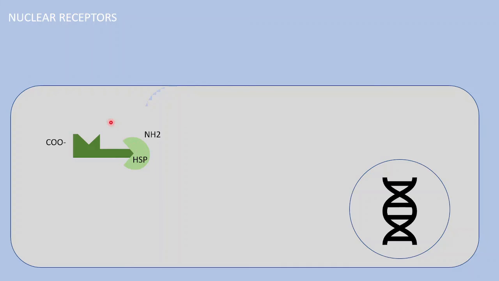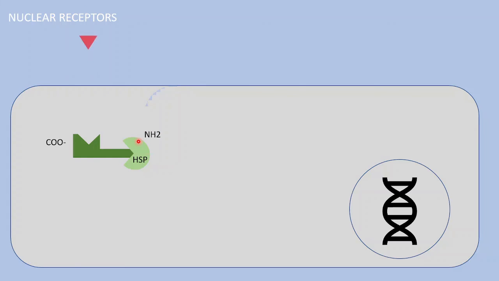But when the receptor is not in its active form, a protein is binding and protecting this DNA interacting domain. This protein is known as heat shock protein. This heat shock protein protects the DNA binding site. Normally, without the ligand, the heat shock protein is protecting this DNA binding site.